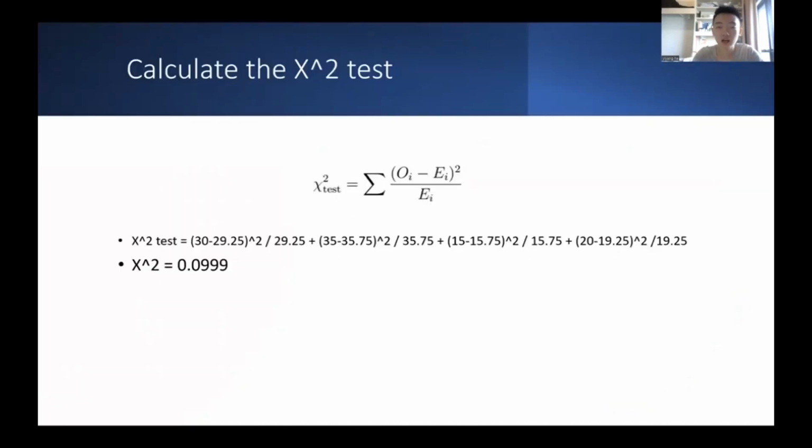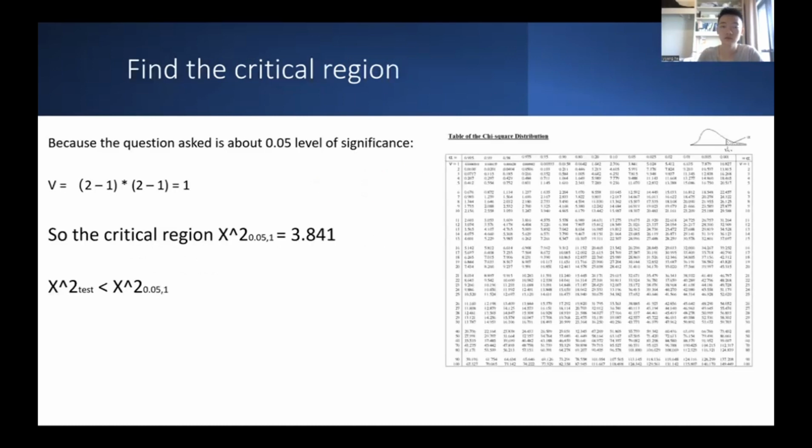Then we calculate the chi-square test value, which is the sum of (Oi minus Ei) squared divided by Ei. The test value in this case is calculated as 0.0999. After that, we need to find the critical region.